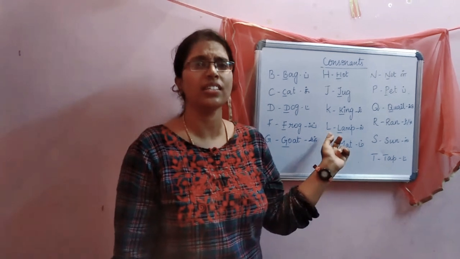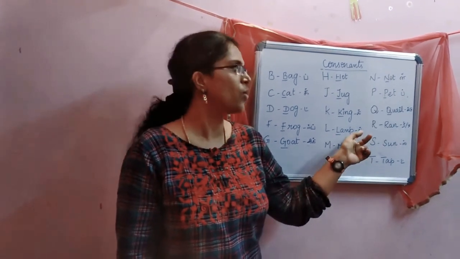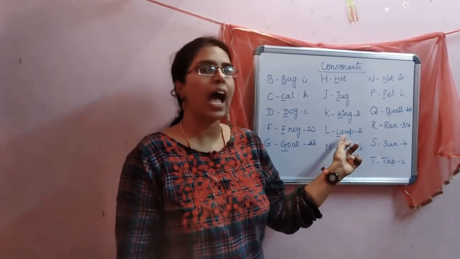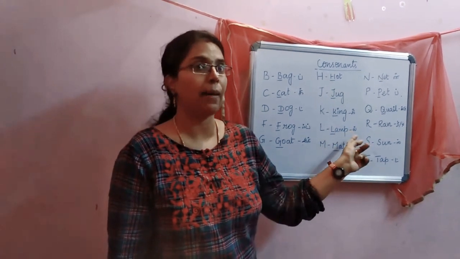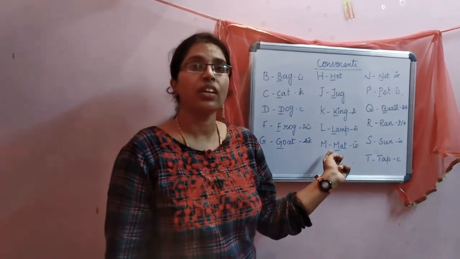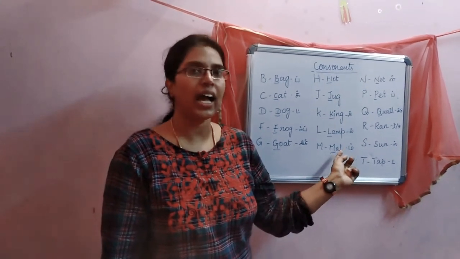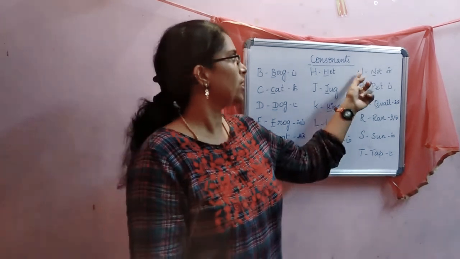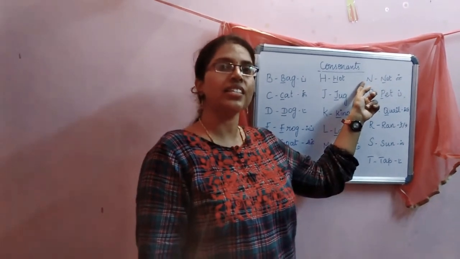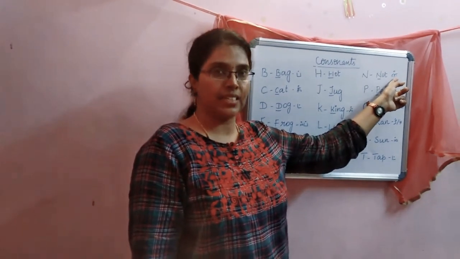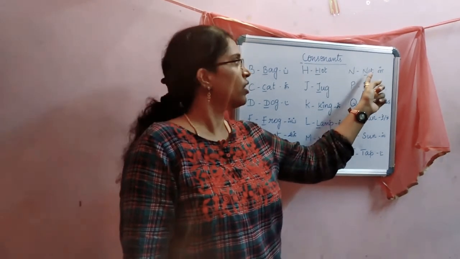And the next letter is L. The name of the letter is L. The sound is ill. L a im, ip, lamp. Next, the name of the letter is M and the sound is im, a it, mat. Next, the name of the letter is N. The sound is in, a it, net.